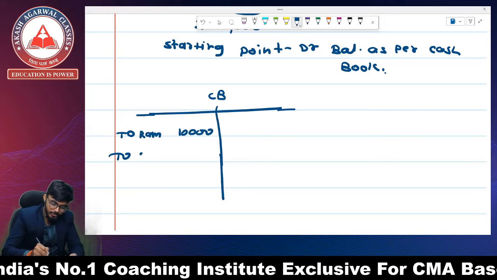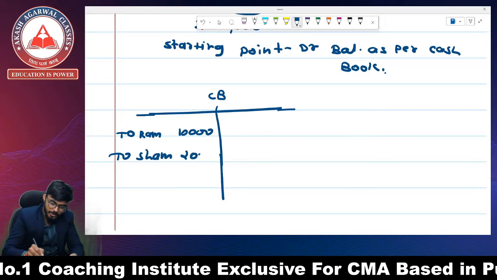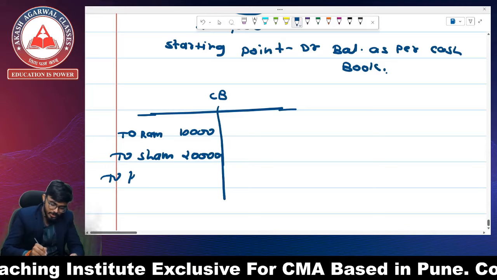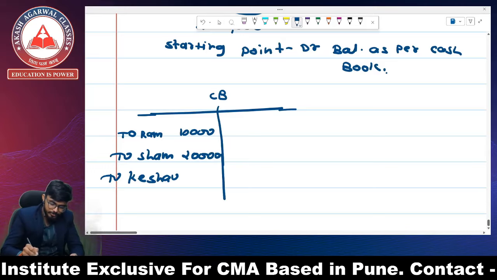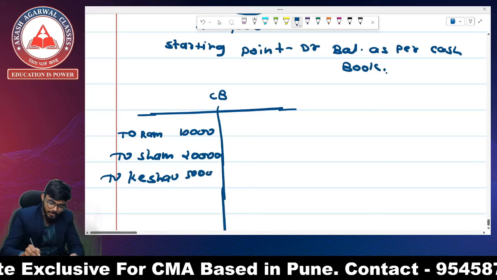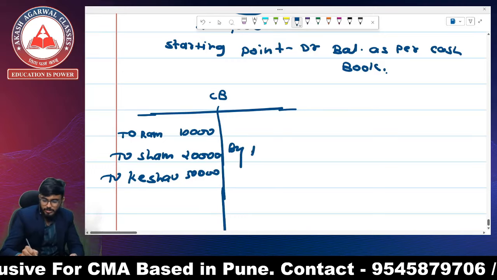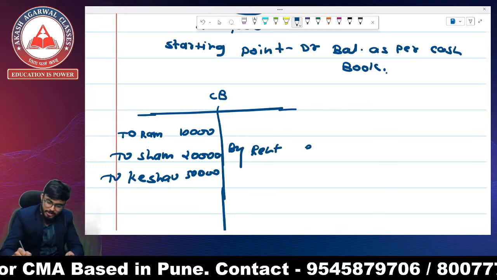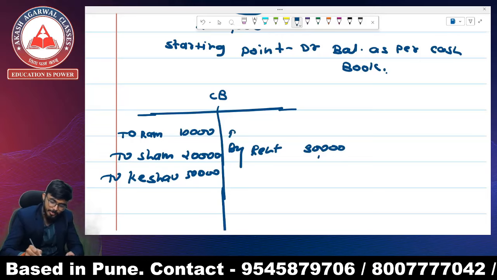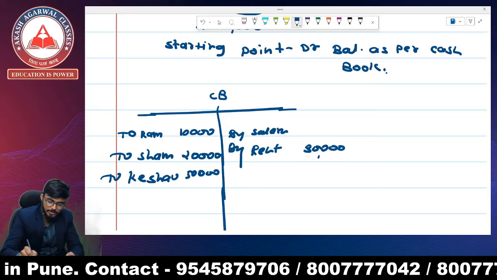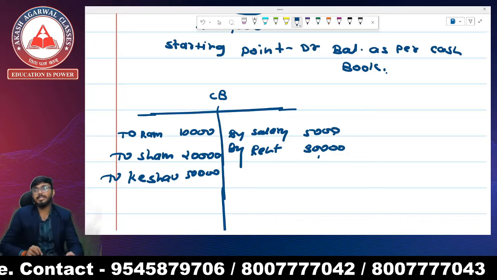We have received from Sham rupees 20,000. We have received from Keshav rupees 50,000. We made payment of rent rupees 30,000. We made payment of salary rupees 5,000.